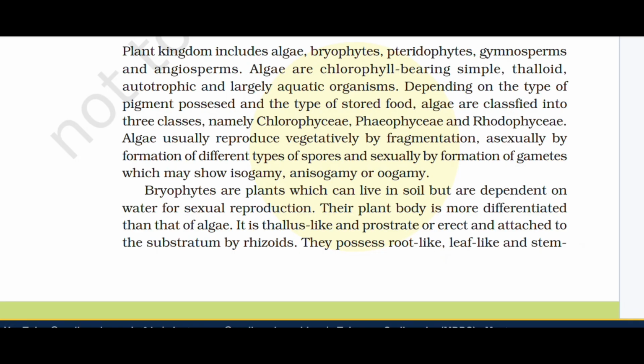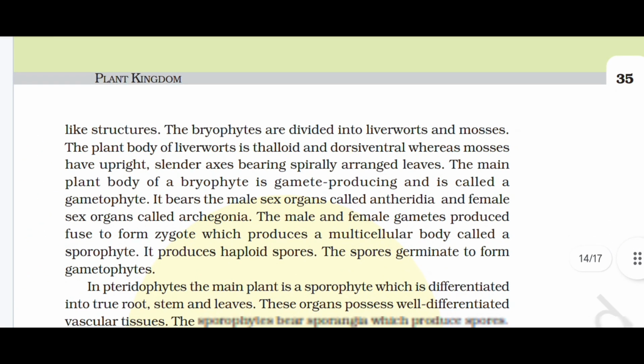Bryophytes are plants which can live in soil but are dependent on water for sexual reproduction. Their plant body is more differentiated than that of algae. It is thallus-like, prostrate or erect, and attached to the substratum by rhizoids. They possess root-like, leaf-like, and stem-like structures.